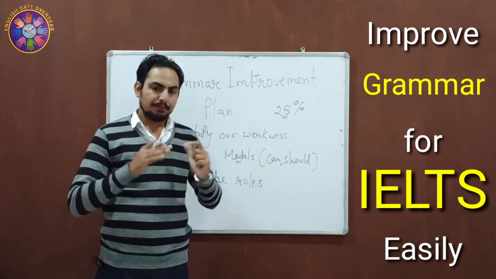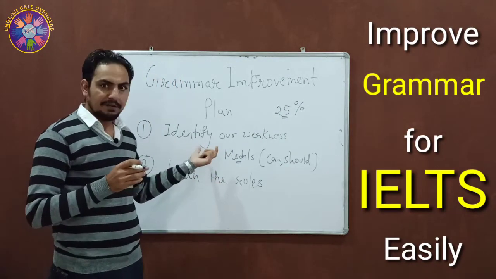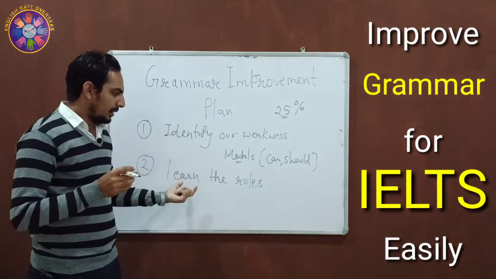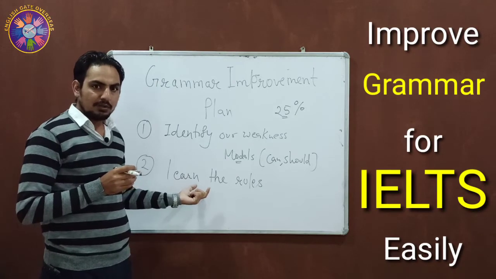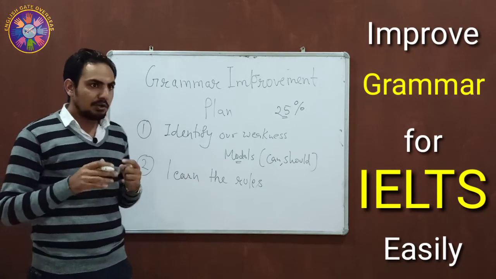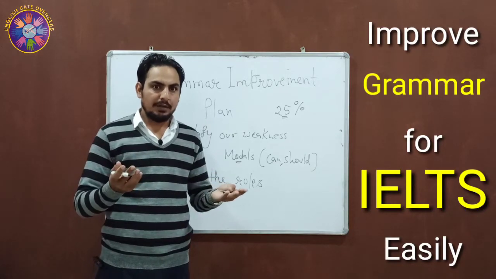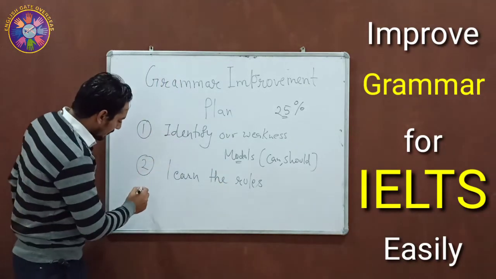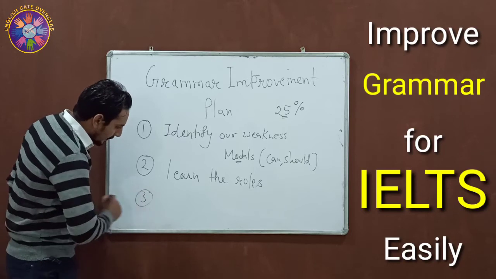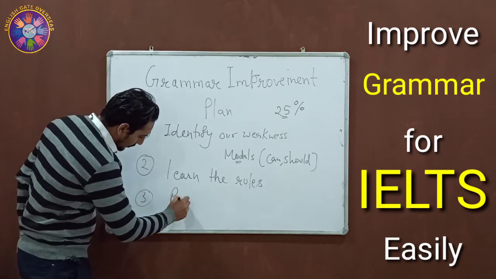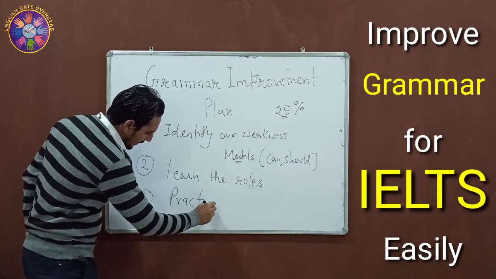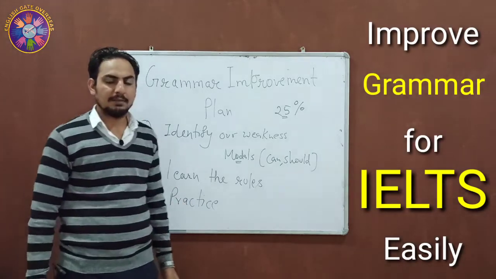Now again I am going to draw your attention to a particular point. Some students know their weakness and they try their best to learn the rules, but they do not practice them often. So that is the area I am moving to now: practice. It is rightly said that practice makes perfect.